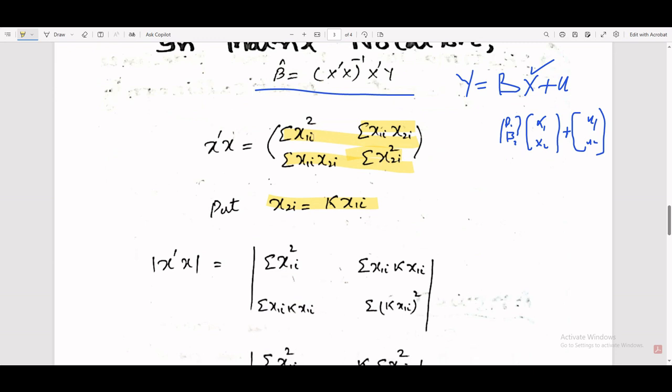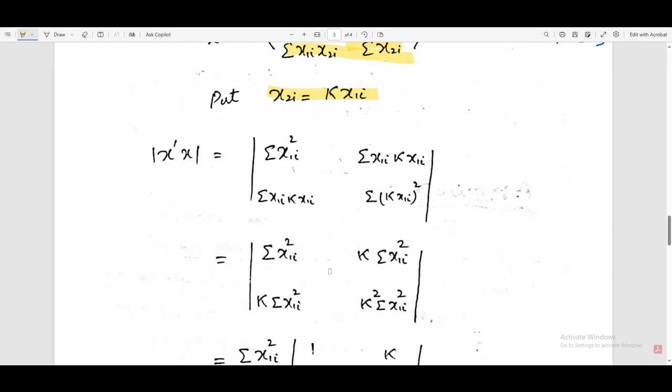So we write: sum of x1i square, sum of x1i times k x1i, sum of x1i times k x1i, and sum of k x1i whole square. Here is sum of x1i square.